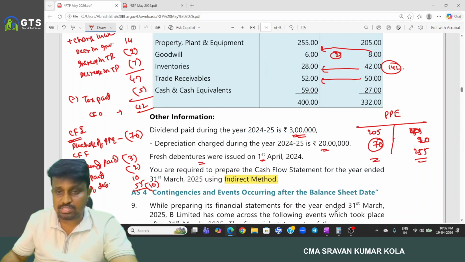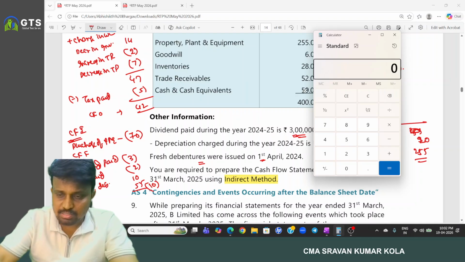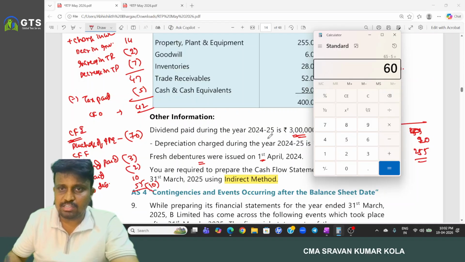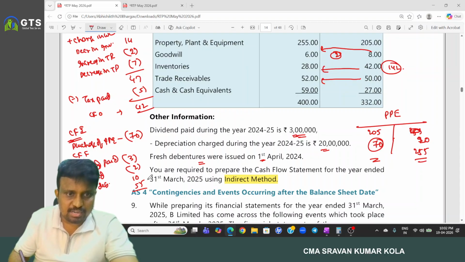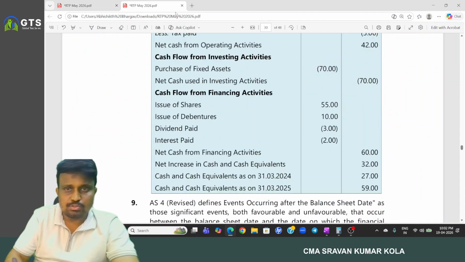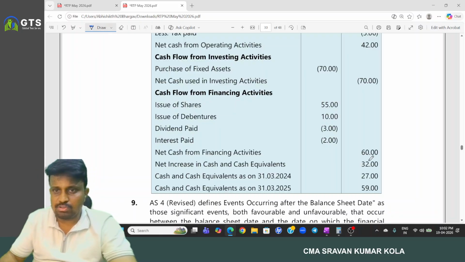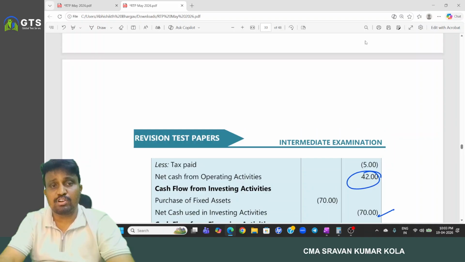Okay. So net cash flows from operating activities, how much? Sorry, 70 is investing activity. So 55 plus 10 minus 5, nothing but 60 lakh is the inflow. 60 lakhs. So here 60 lakh is the inflow and 70 lakh negative, that is cash flows from investing activity. Cash flows from operating activity 42.